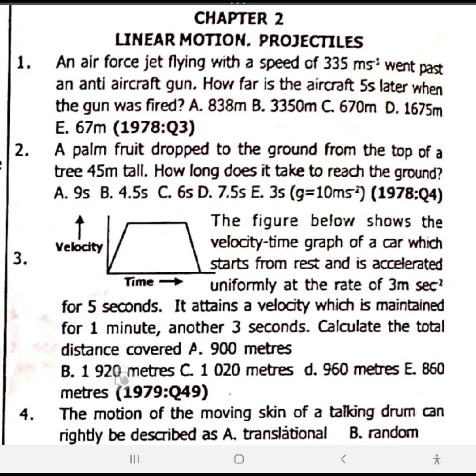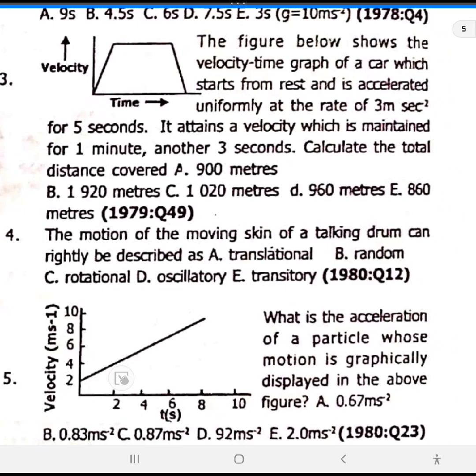We'll move to question 4. The motion of the moving skin of a talking drum can be rightly described as, question 4. Let's write motion. Translational motion is also called linear motion. This is a motion in a straight line. So translational motion is also called linear motion and is a motion in a straight line.